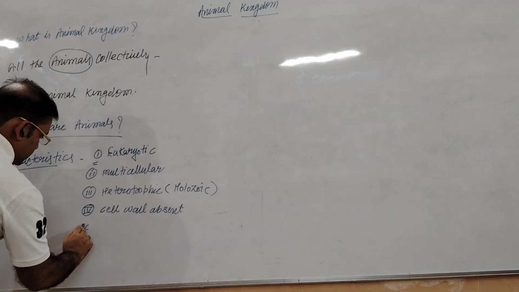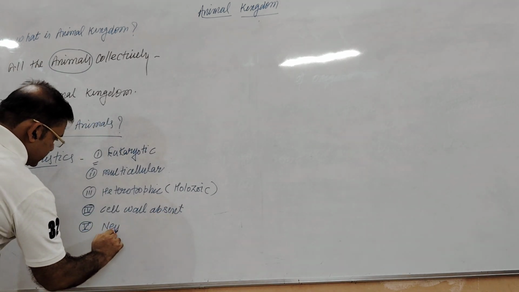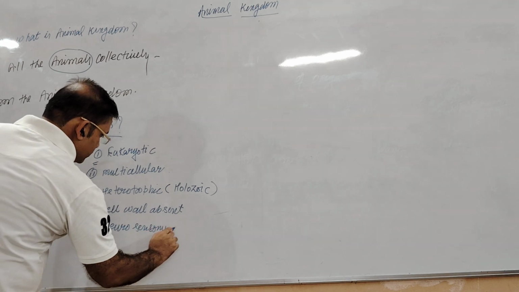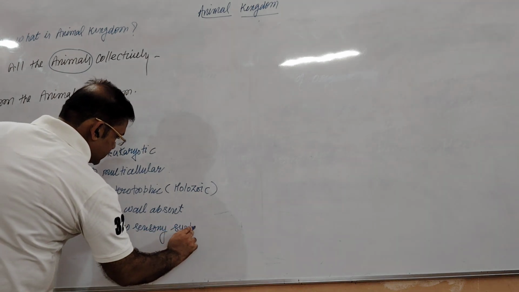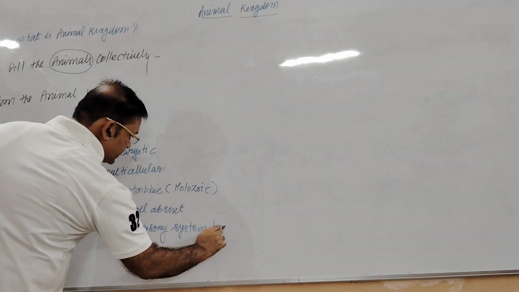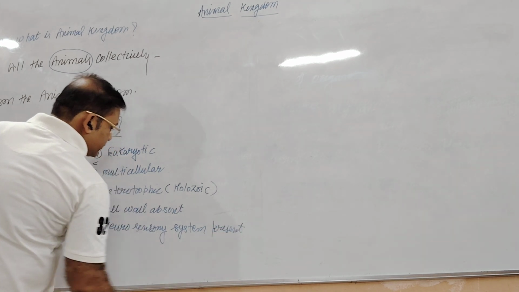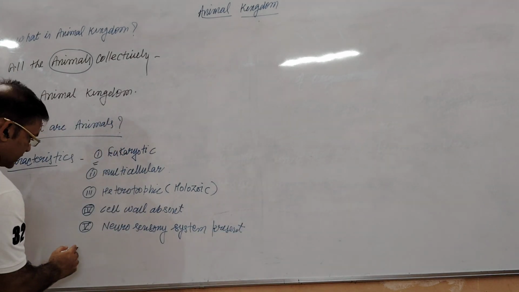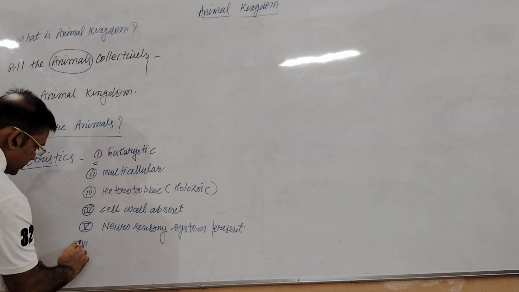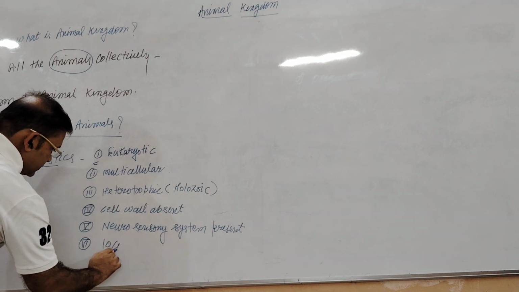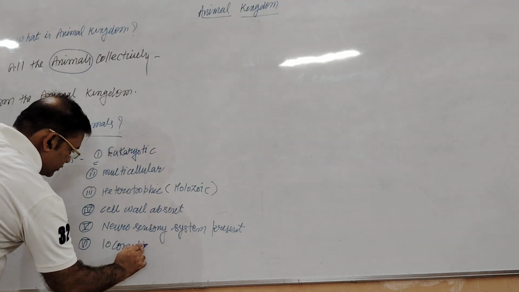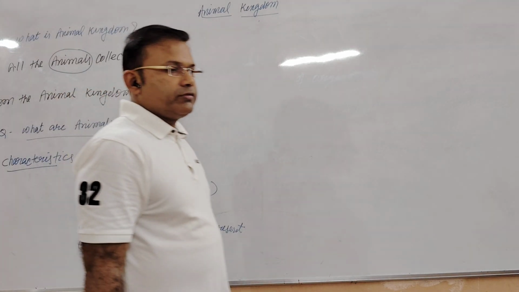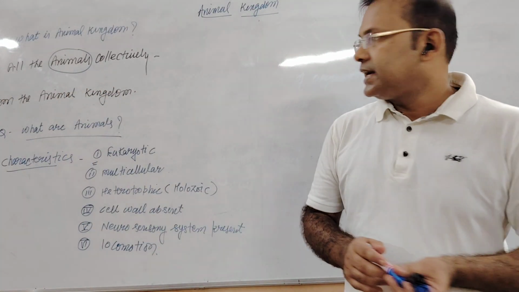You know that a neurosensory system is present in animals for quick transmission of impulses and stimuli, and for control and coordination. And you know animals locomote from one place to another. So these are the characteristics on the basis of which you can define the animals.